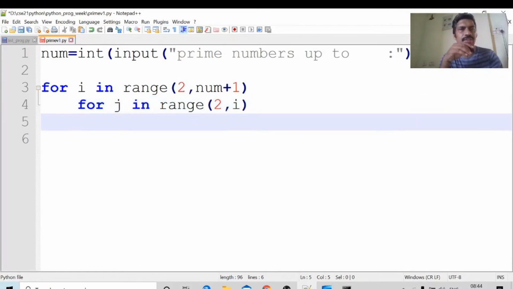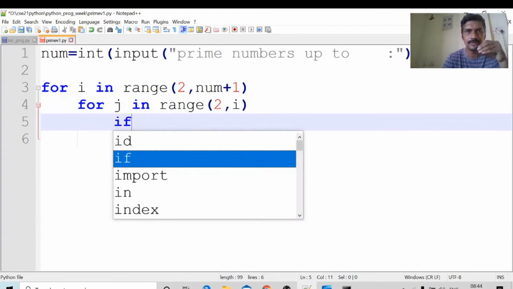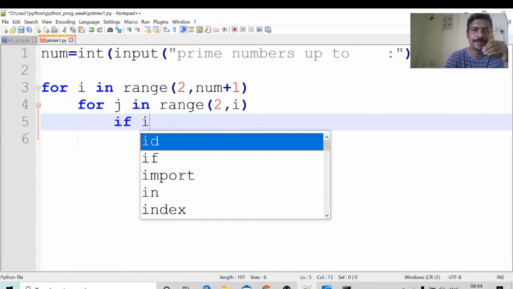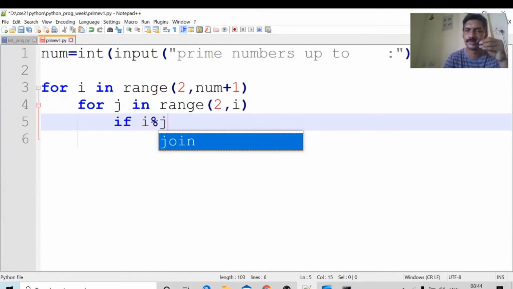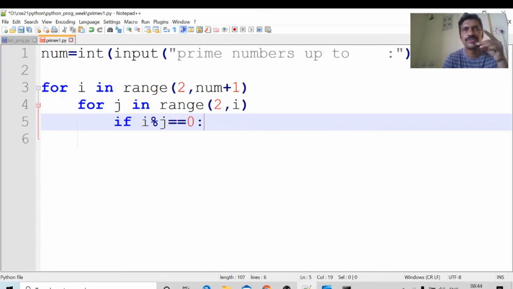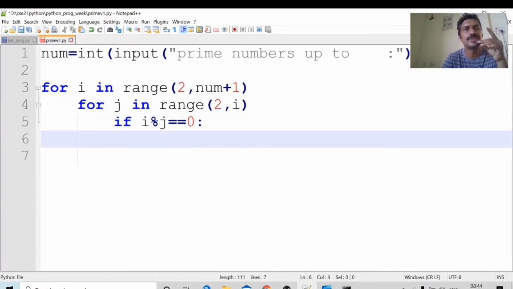For j in, if i percent j equal to 0. If i percent j equal to 0, that number is not a prime number. Okay, i is not a prime number because i is divisible by j, remainder 0. Then I am immediately coming out of the loop using break.